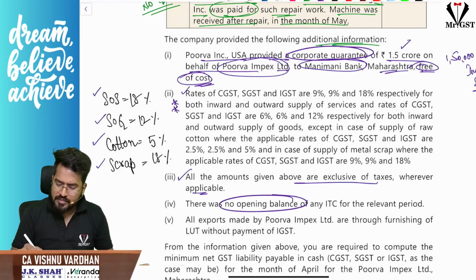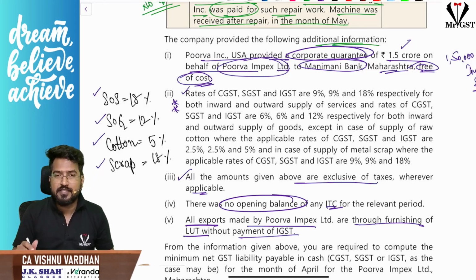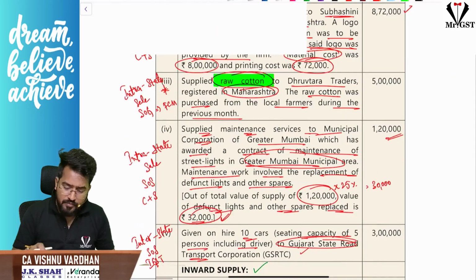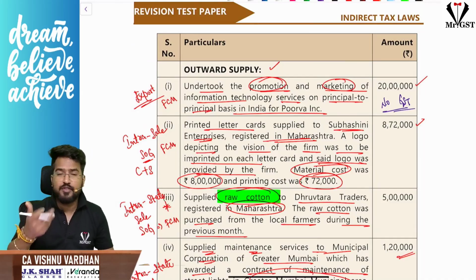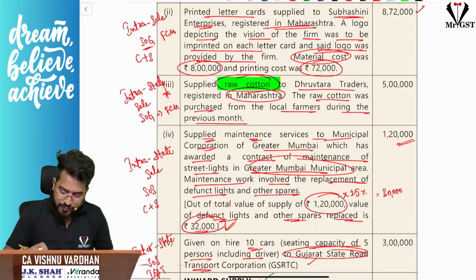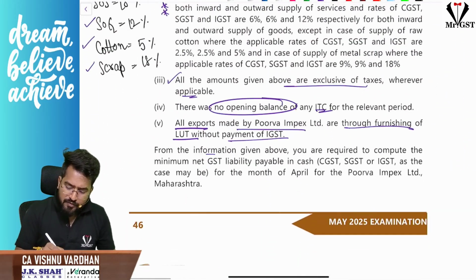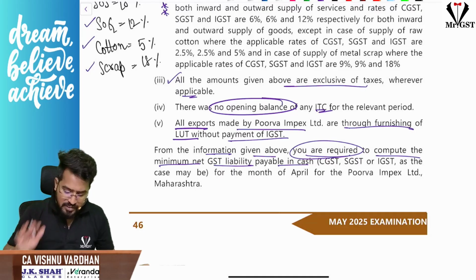No opening balance, super. All exports made by Purva Impex Limited are through furnishing LUT without payment of IGST. Because of this, what is the impact? Sir, we have only one export in the question. So this one. So here can I say no GST? No GST implication, because without payment of tax under LUT. Next. From the information given above, you are required to compute the minimum net GST liability payable in cash. Okay, fine. So this is the question.